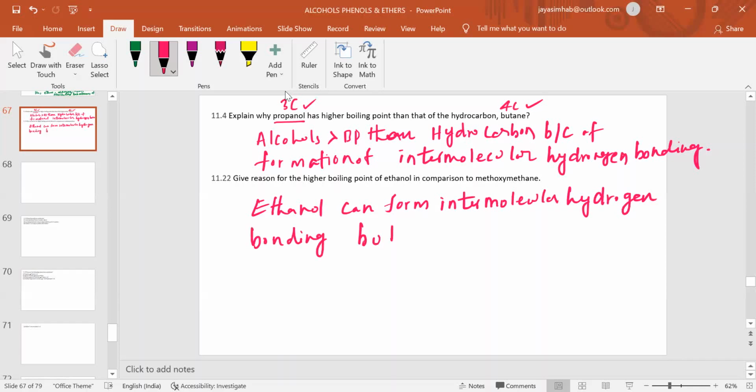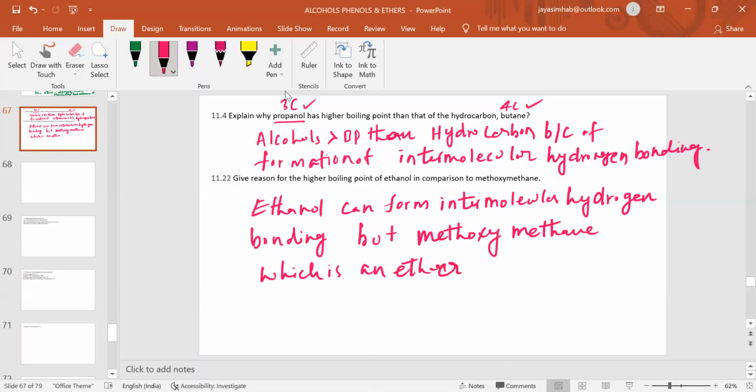But methoxymethane, which is an ether, cannot form hydrogen bonds.